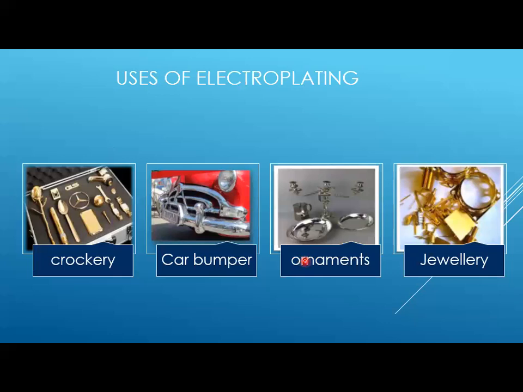Different types of ornaments and jewelry too. Basically these are different substances that use electroplating. And what is electroplating? To coat something with the help of electricity. Is it clear?